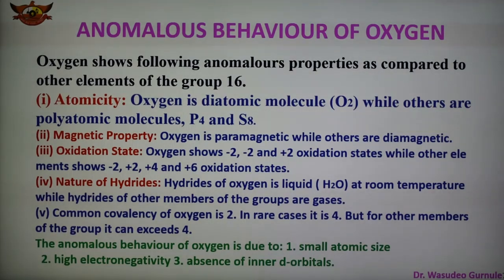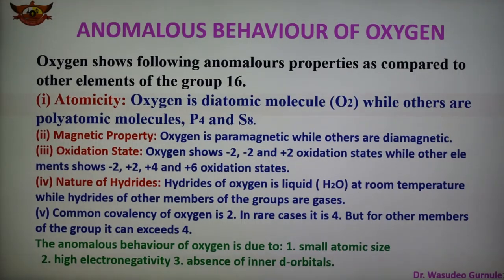The next point is that molecular oxygen, that is O2, is paramagnetic in nature, while other elements are diamagnetic in behavior. Oxygen is capable of forming p-pi bonds with elements having smaller size like carbon and nitrogen, but other elements do not show such a tendency for multiple bonding. This anomalous behavior of oxygen is attributed to its number 1, small size, number 2, high value of ionization energy as well as electronegativity, and number 3, non-availability of vacant d orbitals in the valence shell.